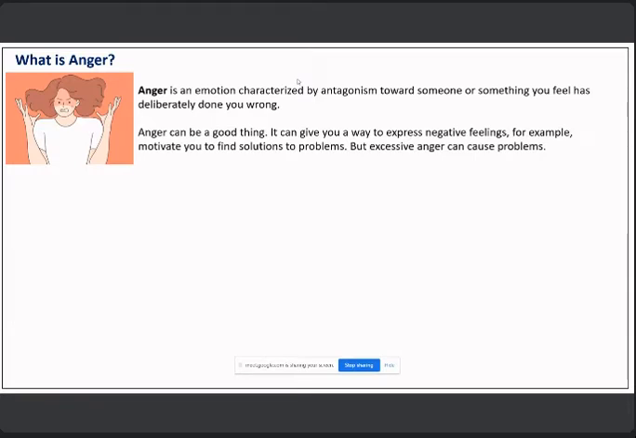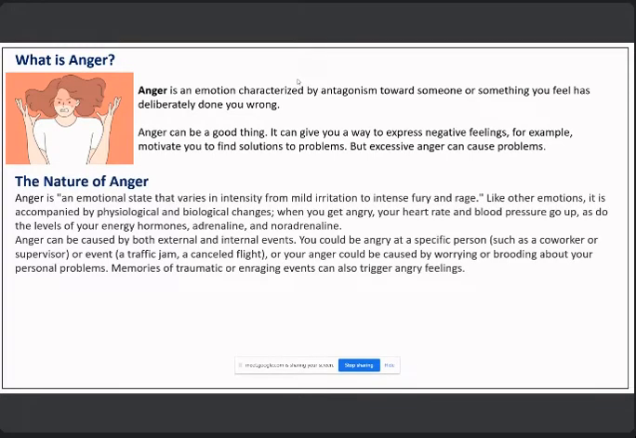It can give you a way to express negative feelings, but expressing anger excessively can cause many problems. Now let us understand the nature of anger. Anger is related to the fight, flight, or freeze responses of the sympathetic nervous system.